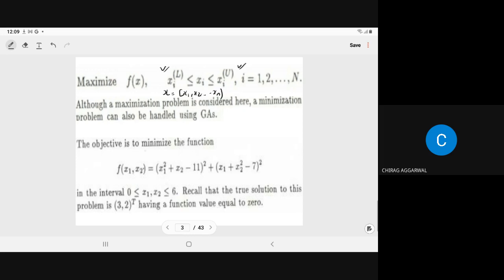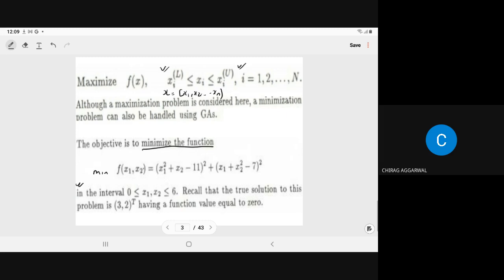Let us take an example to make clear what the GA is. Here we are taking the minimization of f(x1, x2) = (x1^2 + x2 - 11)^2 + (x1 + x2^2 - 7)^2. In this case the lower and upper limits for x1 and x2 are 0 and 6.